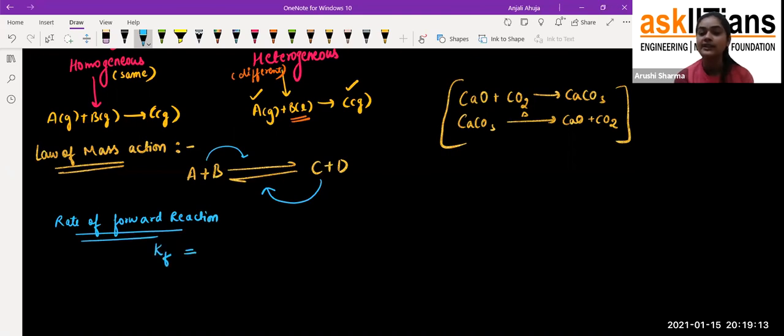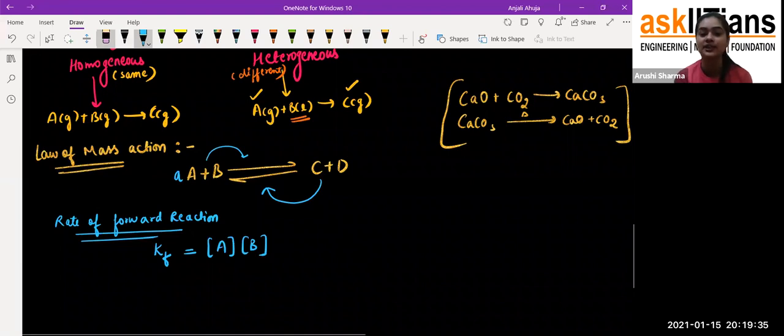It is always proportional to the product of the concentrations of the reactants. Let me write this reaction again with coefficients a and b.